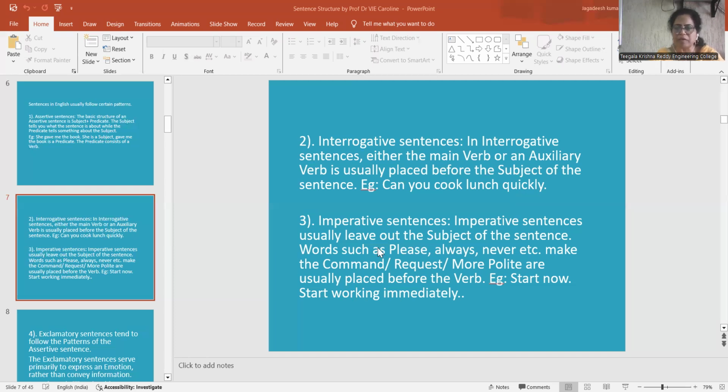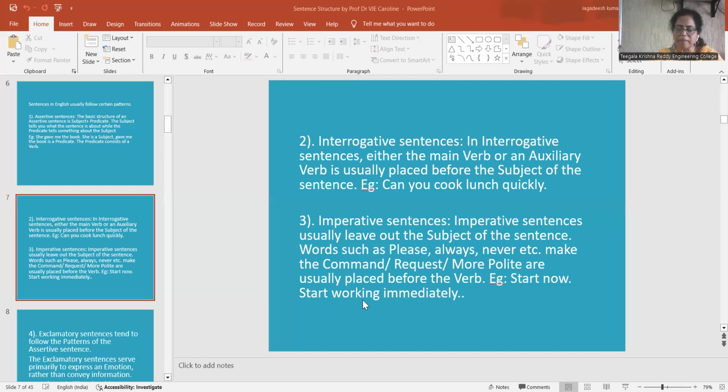Imperative sentences usually leave out the subject of the sentence. Words such as please, always, never, etc. make the command or request more polite, and these are usually placed before the verb. Let us see: start now. Start working immediately.